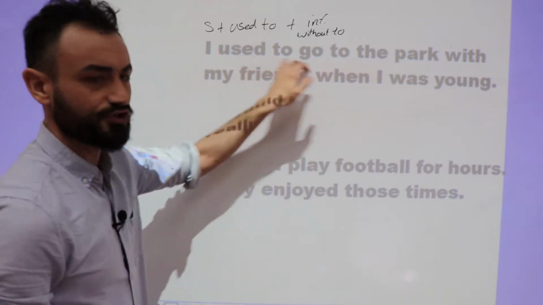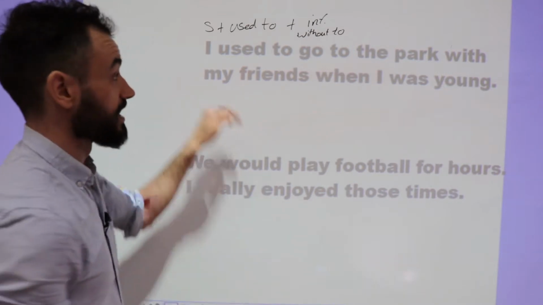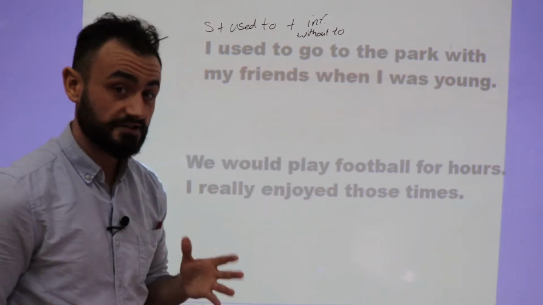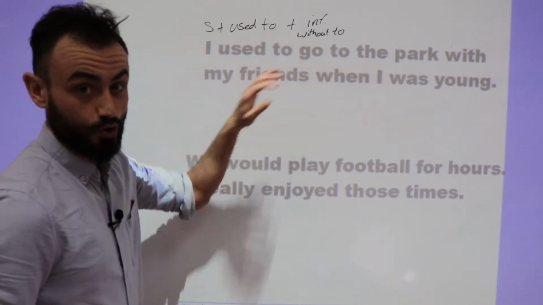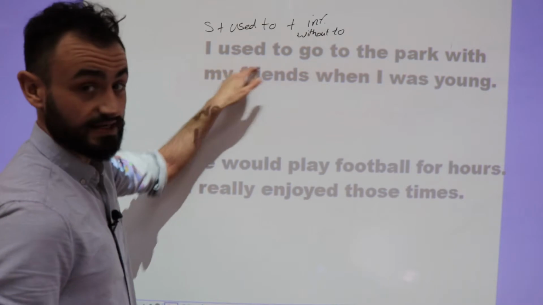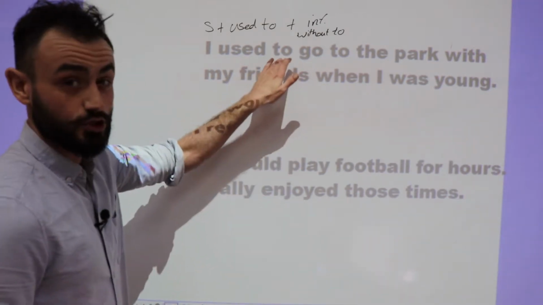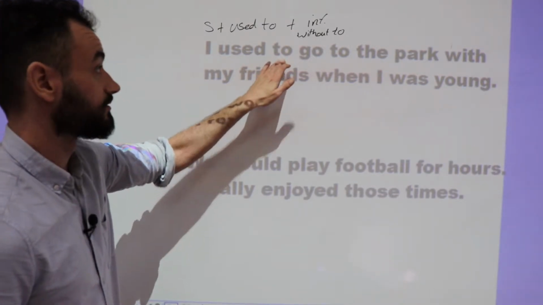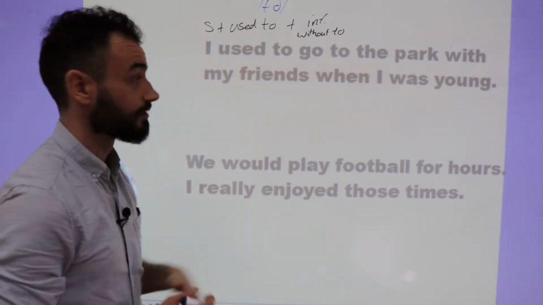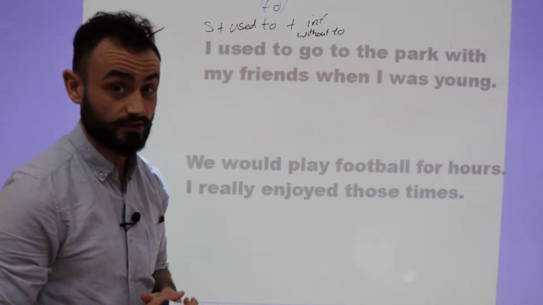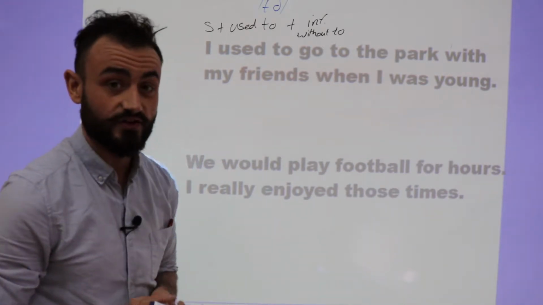So even though we're talking about the past, our verb has to be the infinitive without to. We can't say, I used to went. No, that's not correct. We have to say, I used to go. And another thing that's very important when we are speaking or listening to the phrase, I used to, actually, this to is weak. So we don't actually say, I used to go. We say, I used to go to the park with my friends.